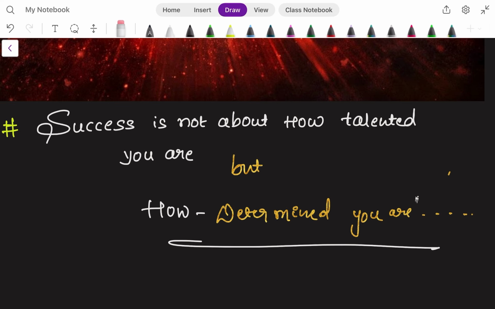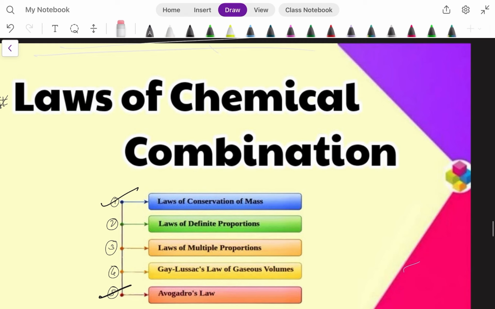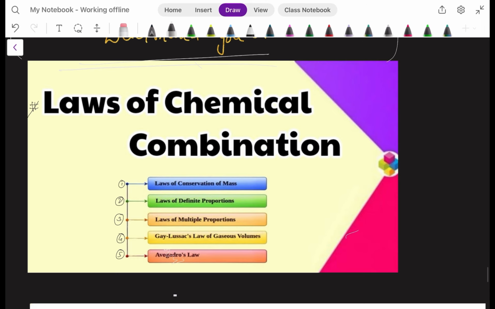With respect to that, we'll go for today's topic, that is law of chemical combination. In this, we are going to discuss the 5 important laws: law of conservation of mass, law of definite proportion, law of multiple proportion, Gay-Lussac's law of gaseous volume, and the last one, Avogadro's law.